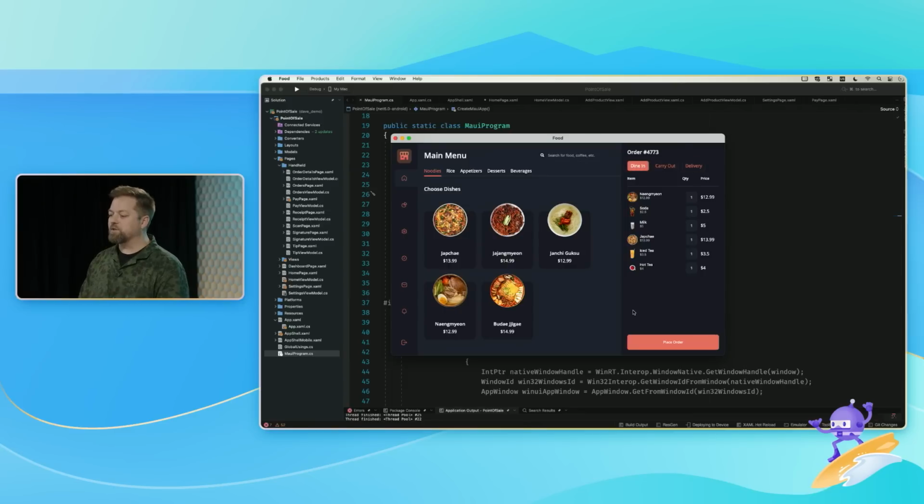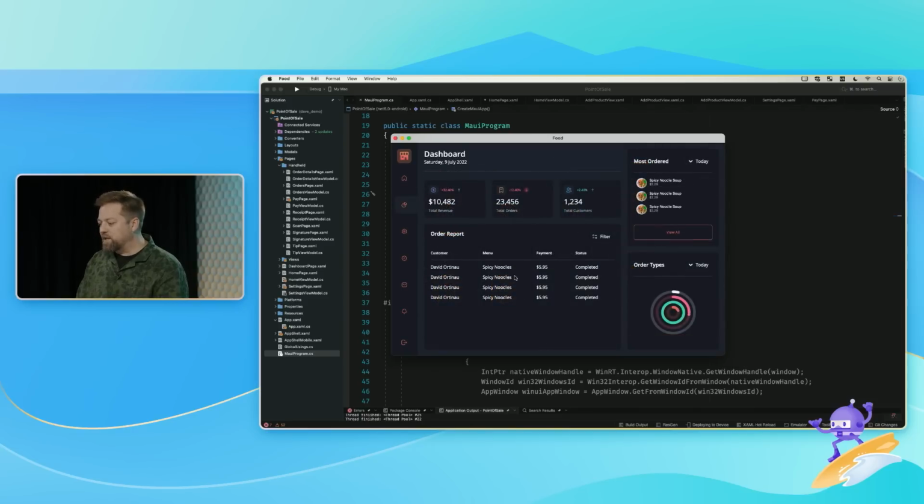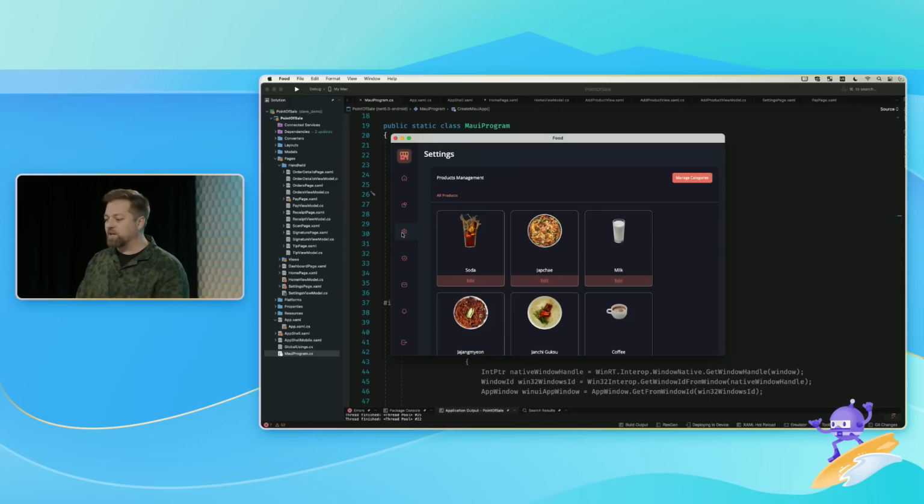I've got order. So this is the back of the house. This is where the server goes and plugs in some stuff. It could also be repurposed for, if you ever go into a restaurant and you go up to the checkout and there's a kiosk and you can just place your order. I've also got a dashboard in here. I've got a microchart widget down here for charting, which is awesome. And then I've got a settings panel here, and I've got all of my product management.